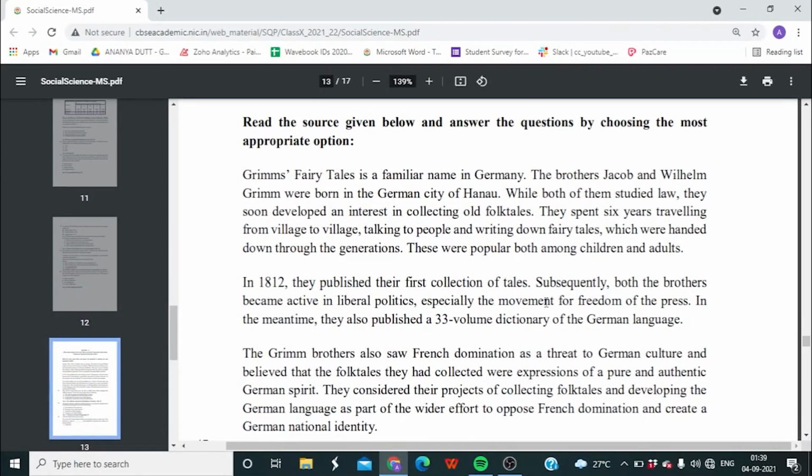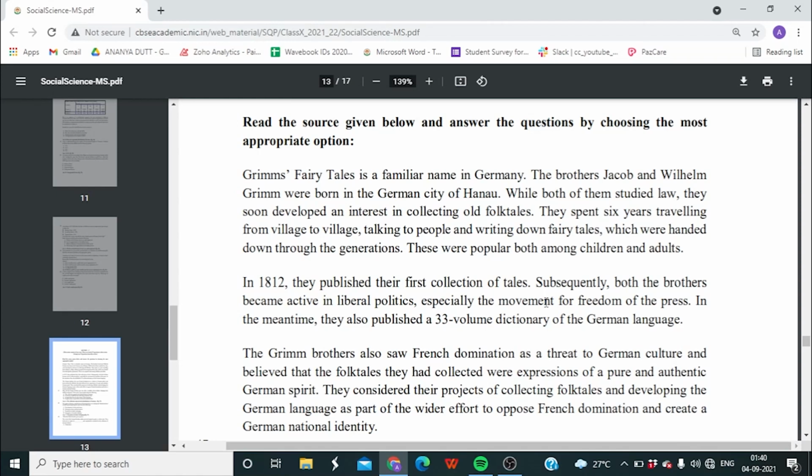Grimm's fairy tales is a familiar name in Germany. The brothers Jacob and William Grimm were born in the German city of Hanau. While both of them studied law, they soon developed an interest in collecting old folk tales.